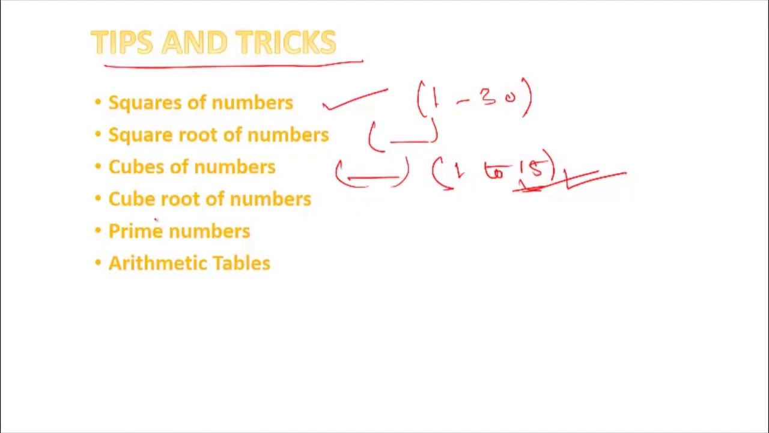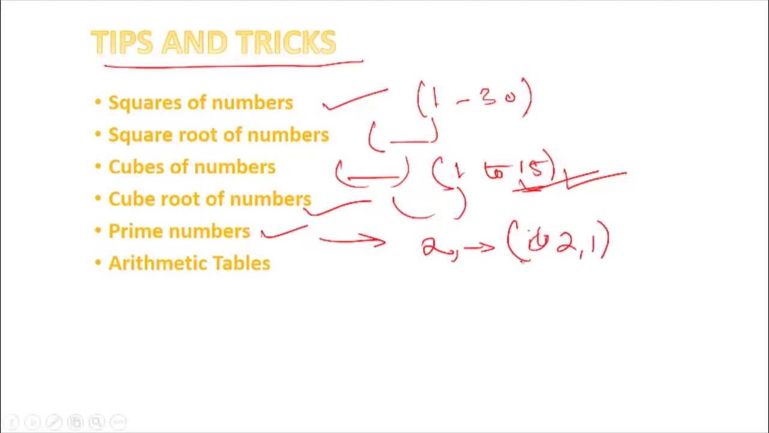Let us talk about the next thing, that is cube root of numbers. You should know how to find the cube root of numbers, and also what prime numbers are. I hope you already know what prime numbers are; if not, I'll tell you briefly. 2 is a prime number because it is divisible only by itself, that is 2, and 1. So any number which is divisible only by itself and 1 is a prime number.